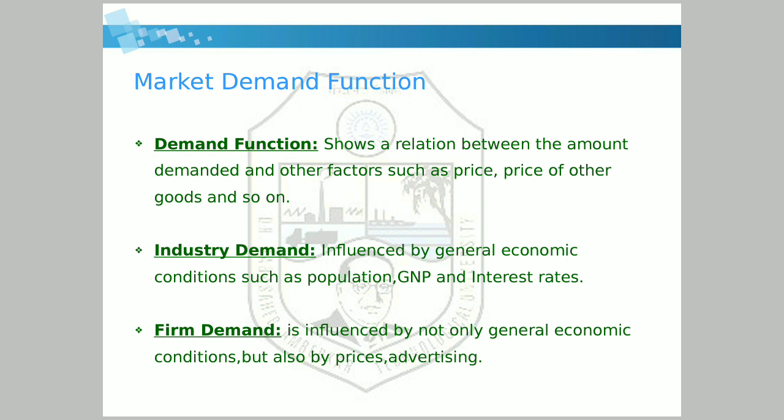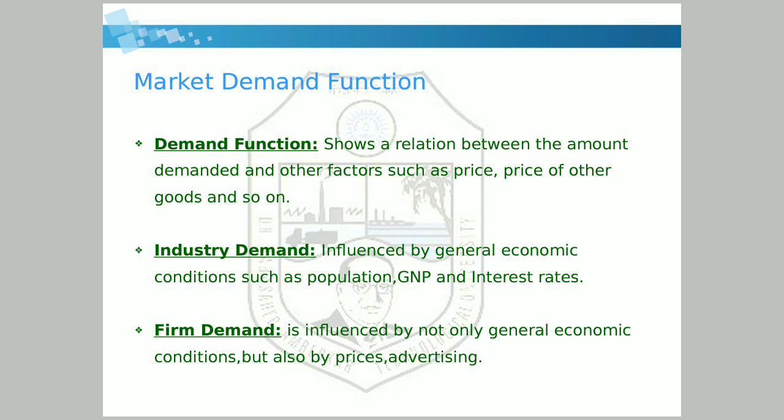Now, if the bank increases its interest rates, then people in industry will take fewer loans, they will make less investment, they will produce less, the employment will be reduced, the income of people will be reduced, and ultimately the demand will be reduced. So this is an example of how industry demand is influenced by population, GNP, or interest rates.